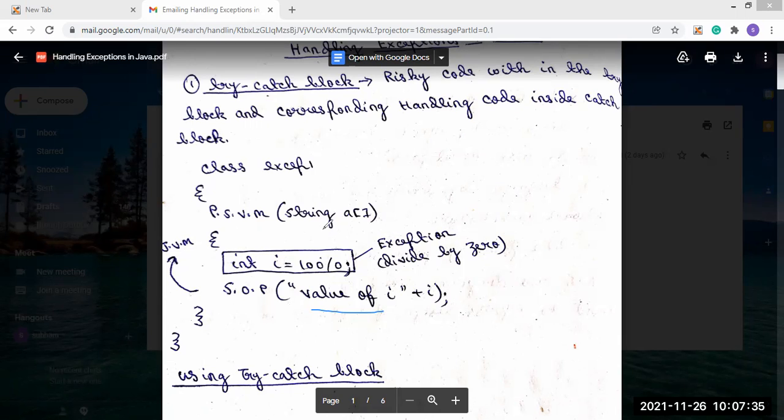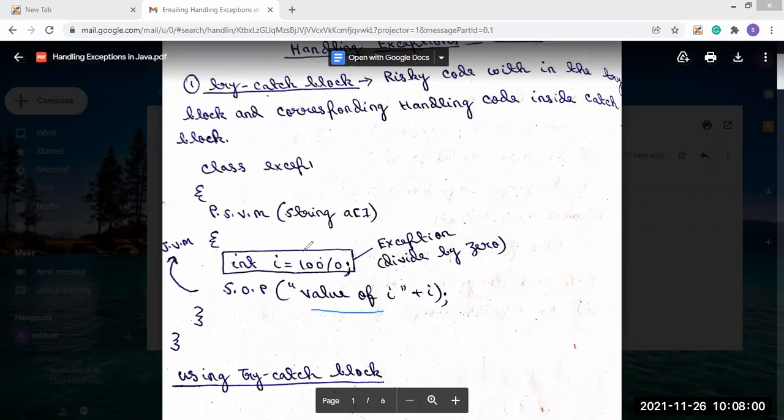Now if we write this code, then as we saw in the previous class, the JVM will use exception handling. The JVM will print the total exception: which exception is generated and why, dividing by zero, then the name of the exception, then the .java file, and then the line at which the exception occurs.